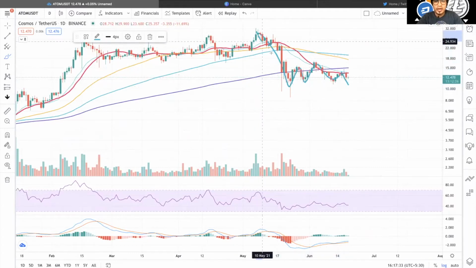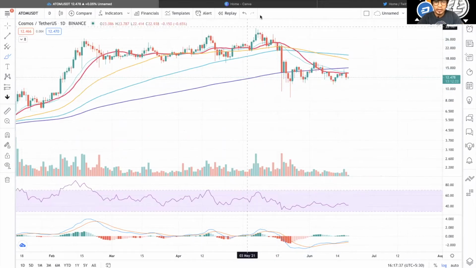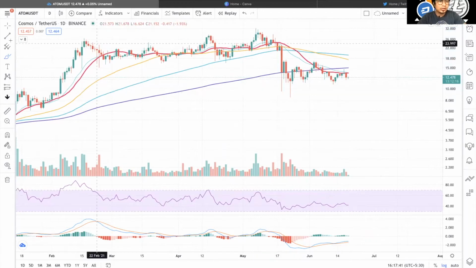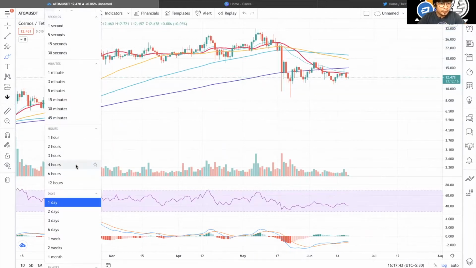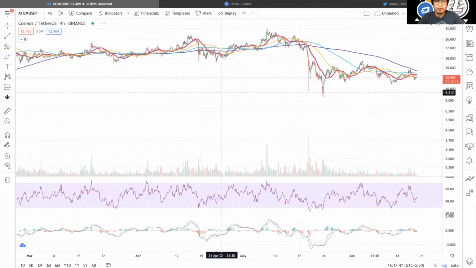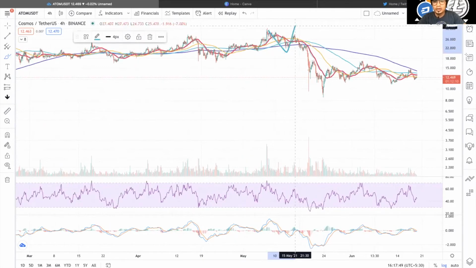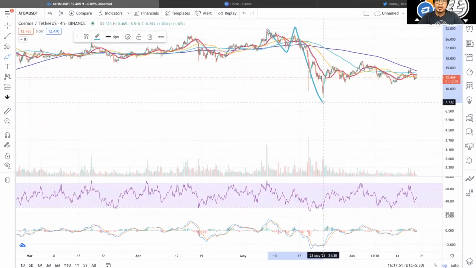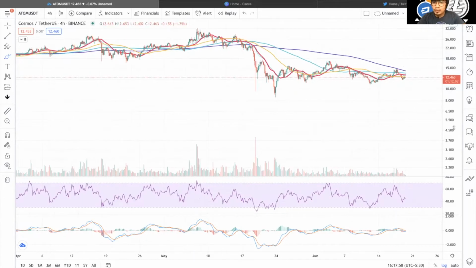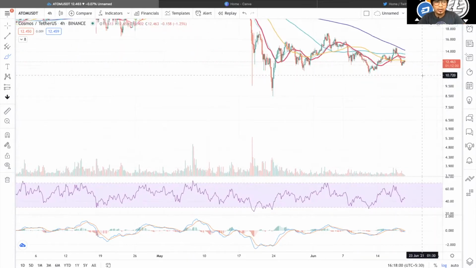We had a kind of similar ABC correction here as well, which is not clearly visible. I guess it's a lower time frame. Let's check it in the 4-hour chart. Yeah, as you can see, it goes like this. You can also take it like this from here. Anything will work for you, but the main thing is to understand what we are trying to achieve here, right?